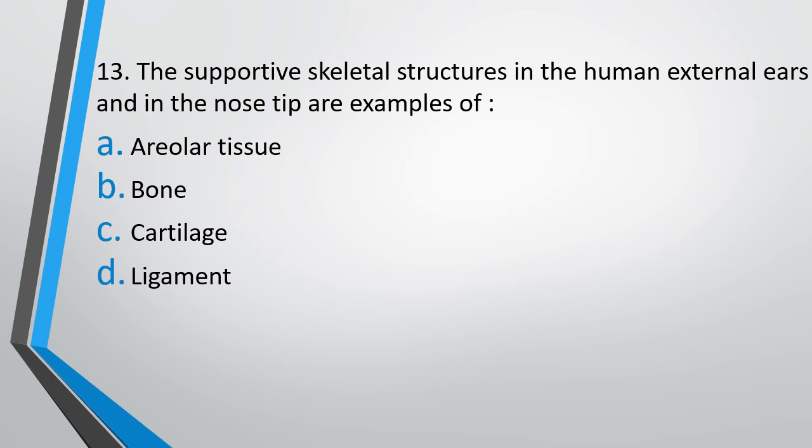Question number 13. The supportive skeletal structure in the human external ear and in the tip of the nose are examples of areolar tissue, bone, cartilage, or ligament. Supportive skeletal structure present in the human external ear and in the nose tip is an example of. The correct answer is option C. They are both made of cartilage.